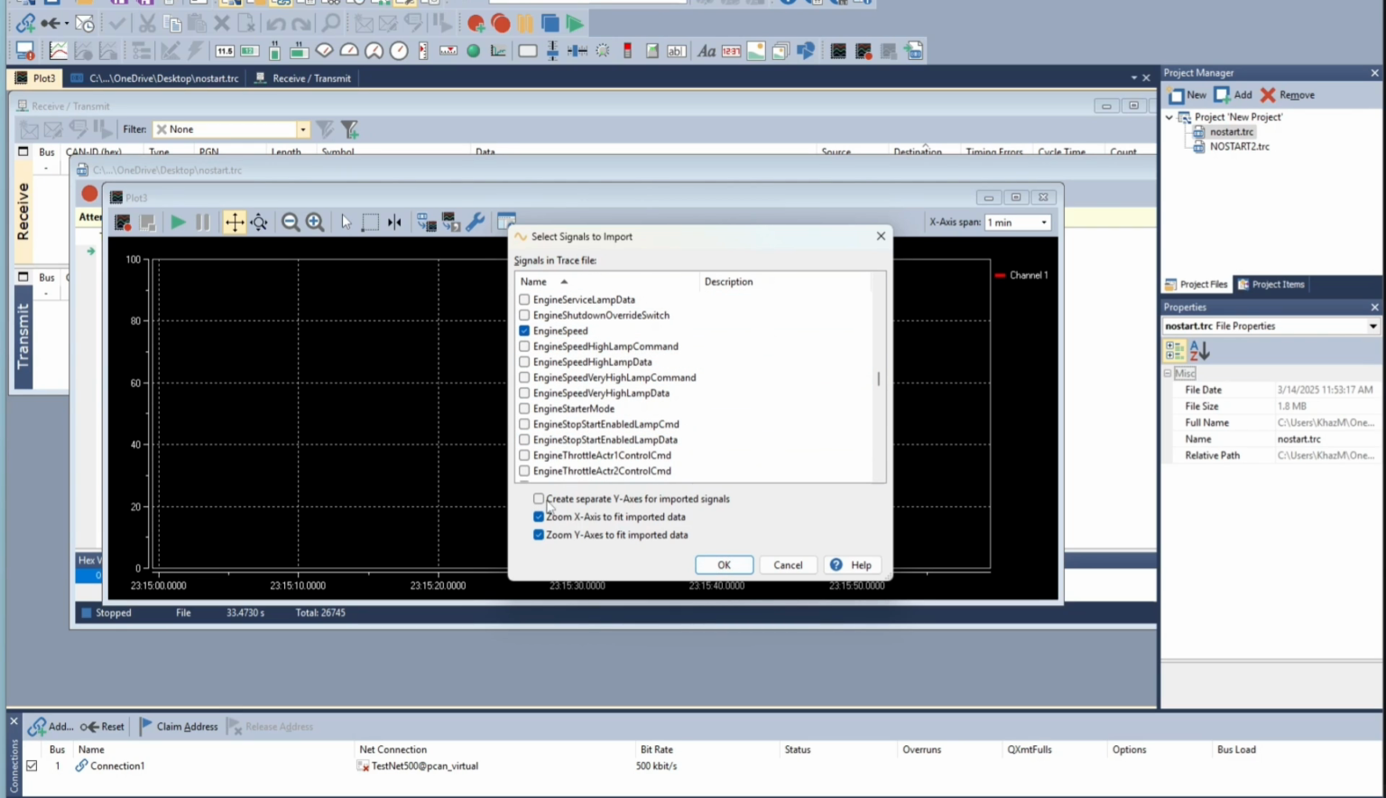Click that, and then you have create a separate y-axis for imported signals, which we don't have to worry about here because we're only looking at one. But if I was looking at multiple signals, I would click this to plot them all individually. And then you have zoom the x-axis, which is the time, to fit all of the data, and zoom the y-axis to fit all the engine speeds possible that have been recorded. So we'll leave these to zoom, and I'll hit OK.